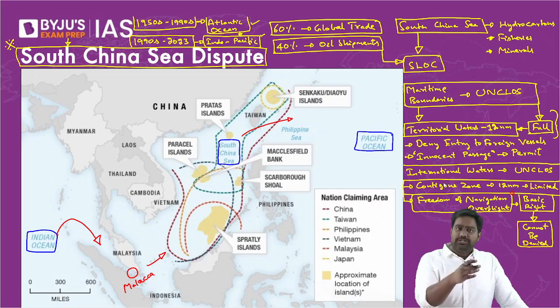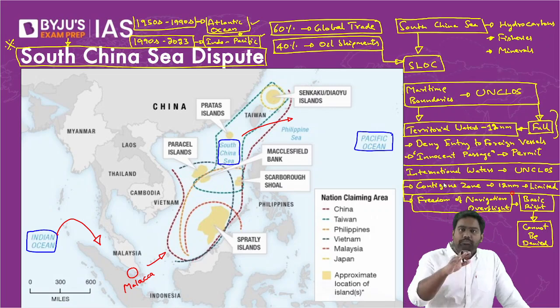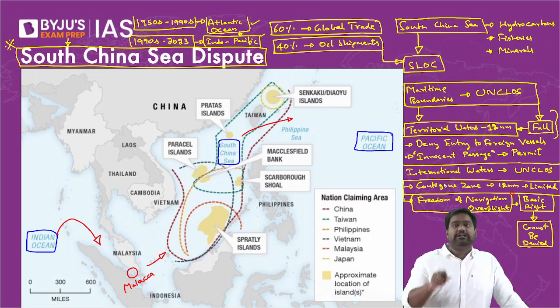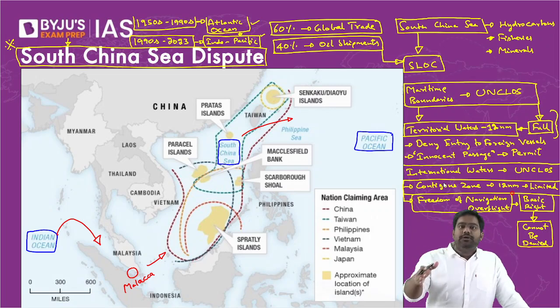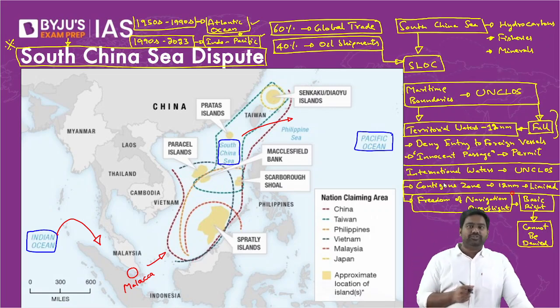Is that clear? Let's say a commercial ship wants to pass through the contiguous zone of India. India can't block the entry unless and until there's a valid reason to show that the ship is threatening our security. If we prevent the navigation of the ship, then it is a breach of UN clause. Understood? Freedom of navigation, freedom of overflight.